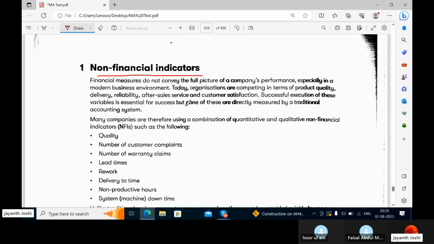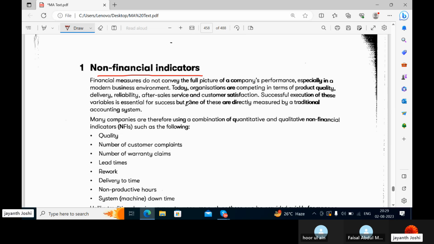Non-financial indicators. So what are the areas we need to study to check the performance of a company in the areas where money is not at all involved, or the areas which can be termed as non-financial aspects.